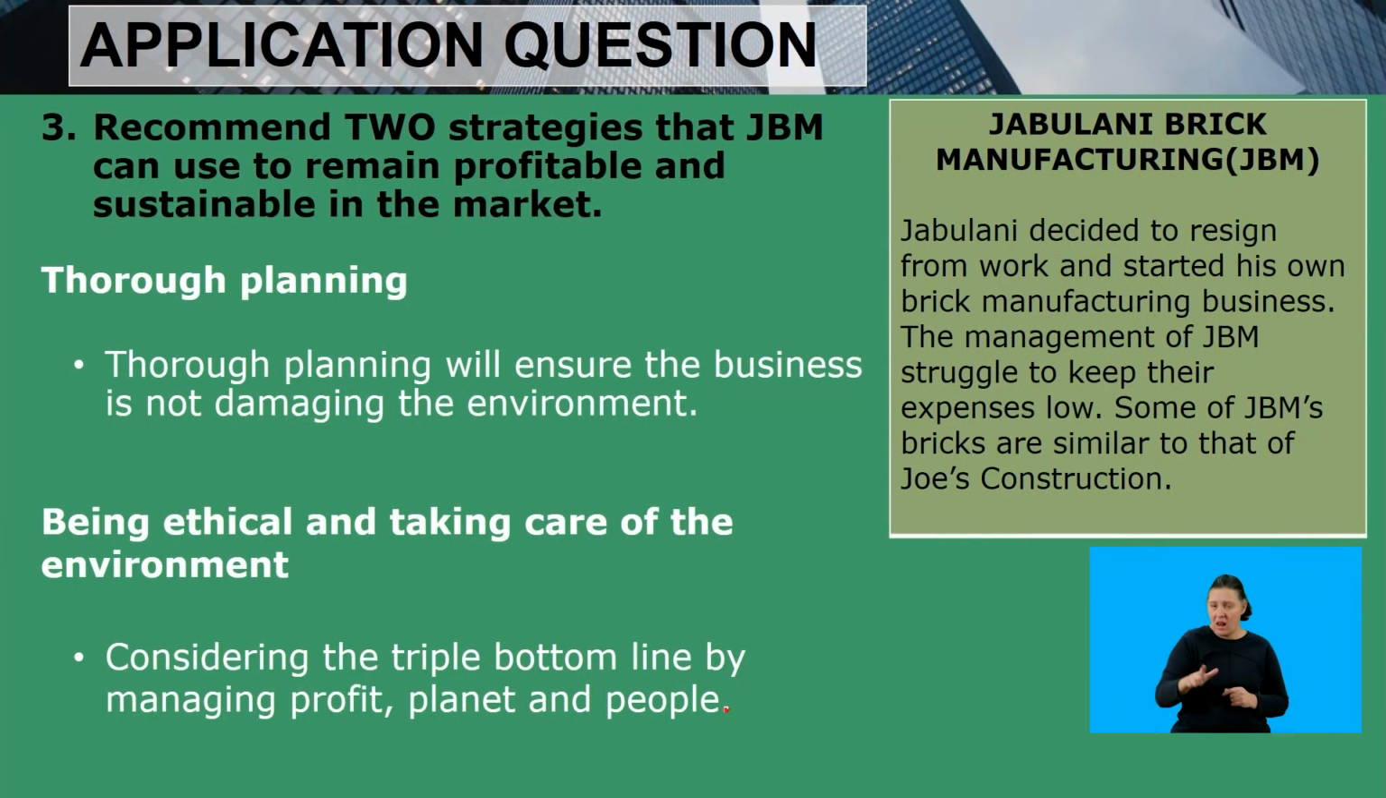Being ethical and taking care of the environment, considering the triple bottom line by managing profit, planet, and people. So obviously Jabulani's brick manufacturing company would ensure that they are ethical, they are operating, making sure that they consider the triple bottom line. They consider the people, making sure that they do not exploit the people in order for them to make a profit. They would make sure that they do not make profit at the expense of other people.